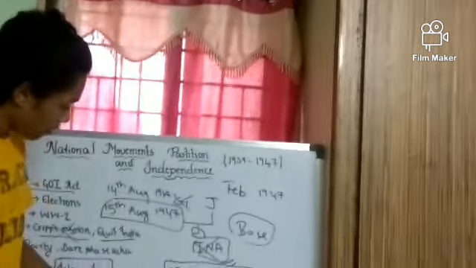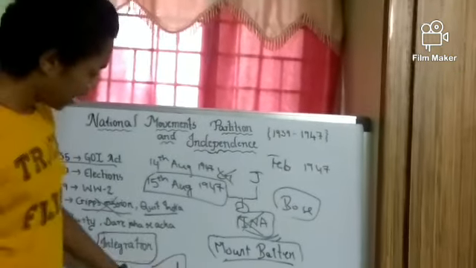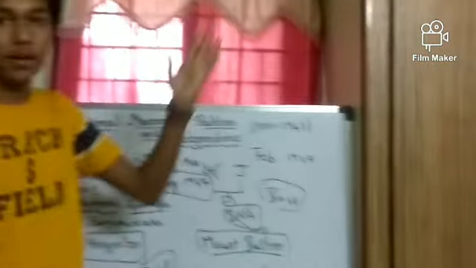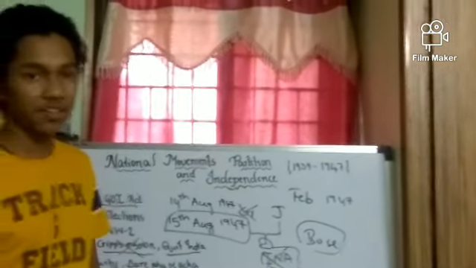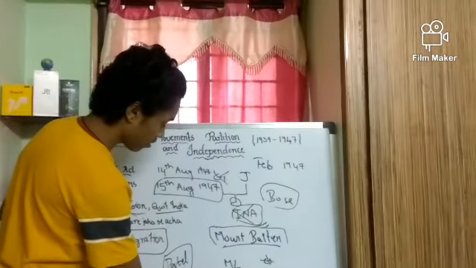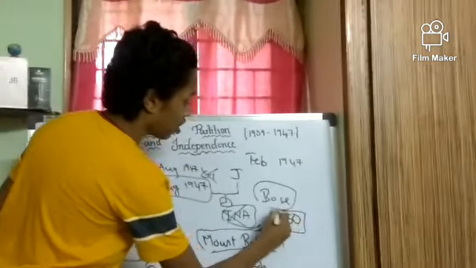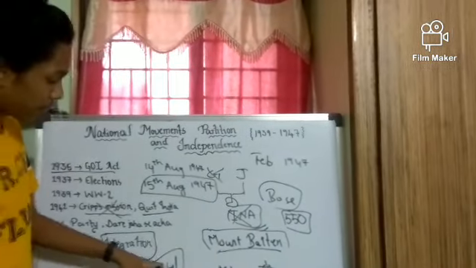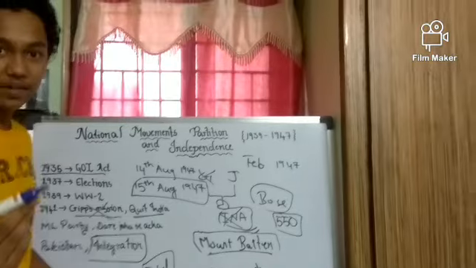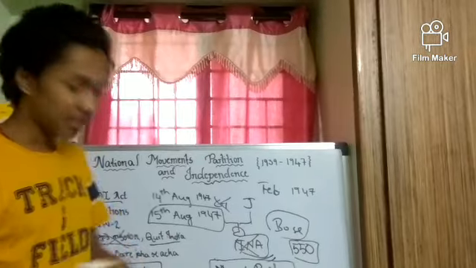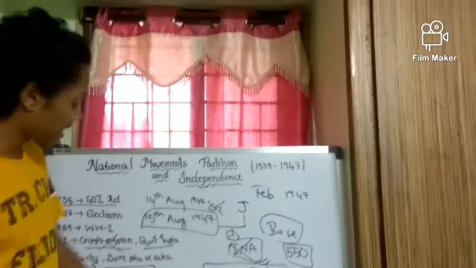You know who Patel is, right? So Patel was in charge of the integration, and he got all the princely states to India, not British India. Now it's no more British India, it's India. And in 1948, there were 550 princely states, and all were joined due to the integration because of Sardar Vallabhbhai Patel. Sorry, I didn't mention that. Patel means Sardar Vallabhbhai Patel, and even his statue is there right now in Gujarat. Because of him, integration took place.